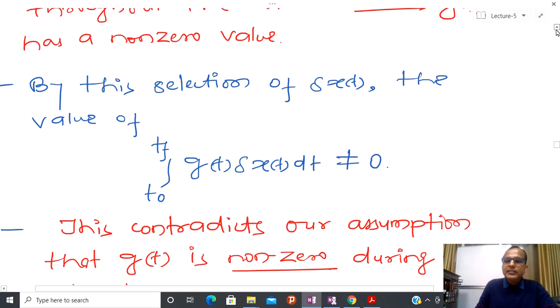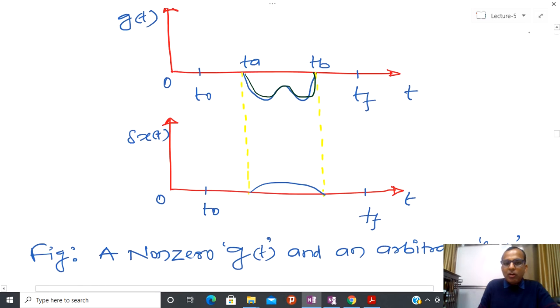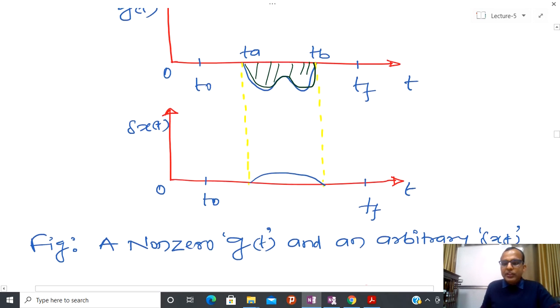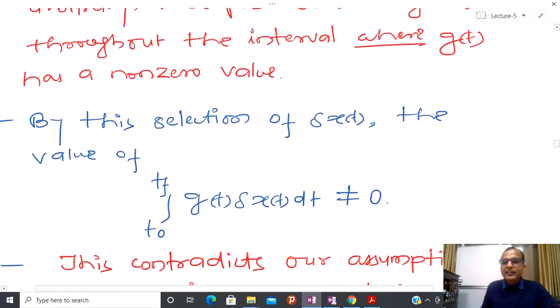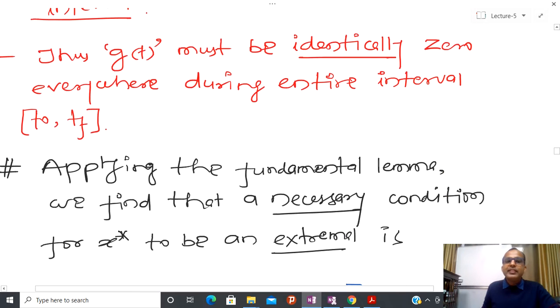So if g(t) is non-zero for any small interval, then the area under the curve of this, because I am just talking about a small variation, I cannot say that some part is positive, some part is negative, and after that they will cancel. Otherwise, delta x could not be assumed arbitrarily small, and for that reason I am claiming that this is not 0. This contradicts our assumption that g(t) is non-zero during the interval, and g(t) must be identically 0 everywhere during the entire interval.